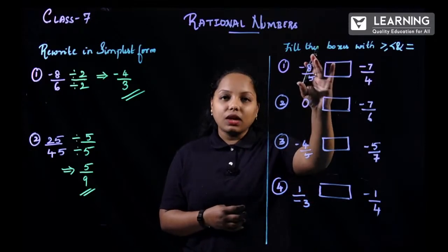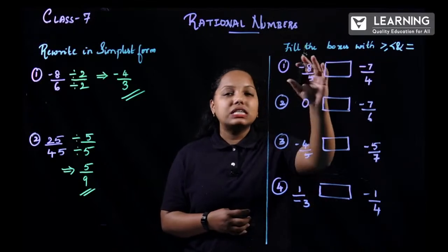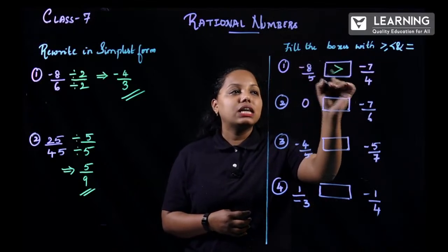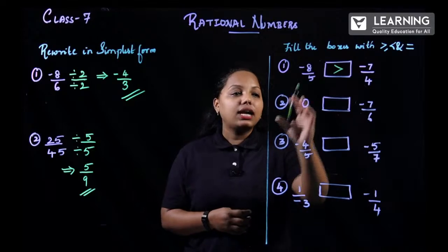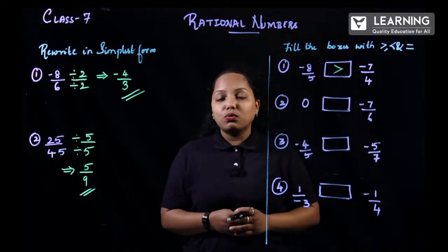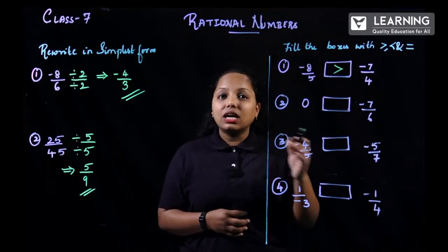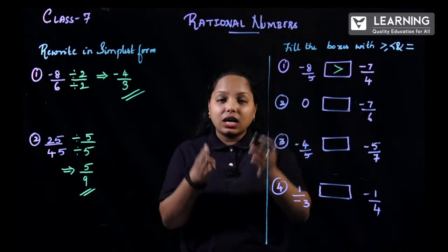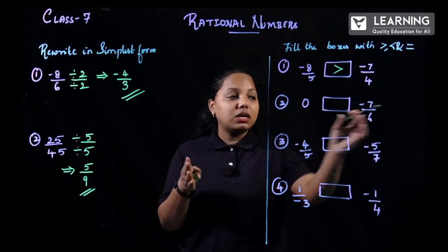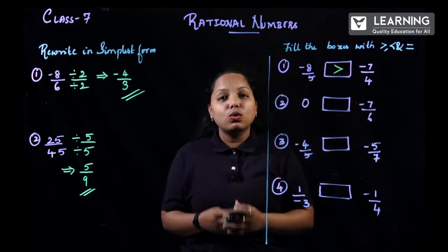So now minus 8 by 5, minus 7 by 4. Obviously just by seeing this itself you can tell this is greater. And how about 0 and minus 7 by 6? Whenever you get this type of question, remember the number line concept. So just think that there are 10 divisions over there. Out of these many divisions, there are 6 divisions. There are 4 divisions we are speaking of. This type you have to remember.